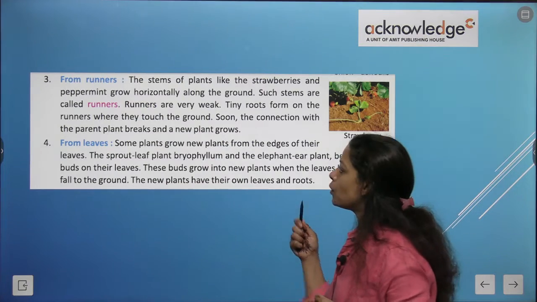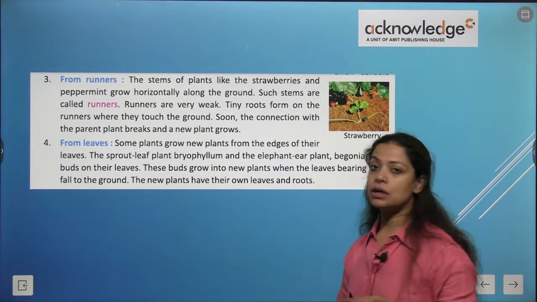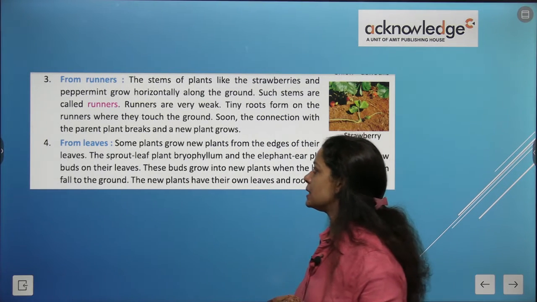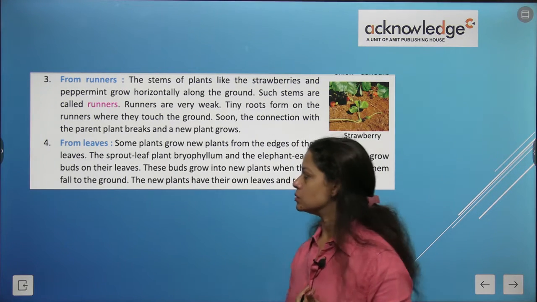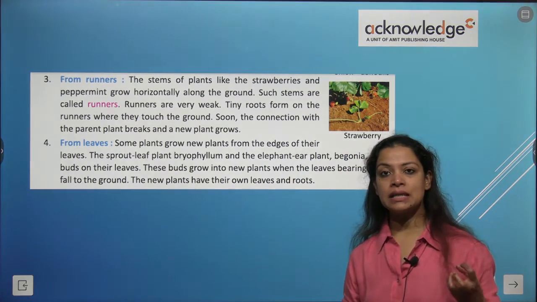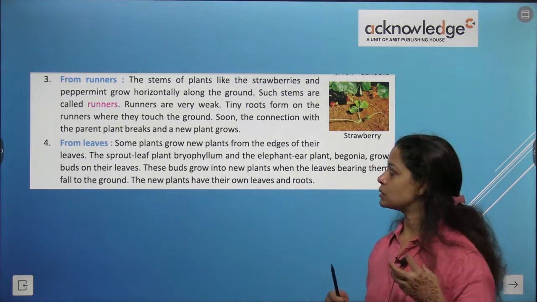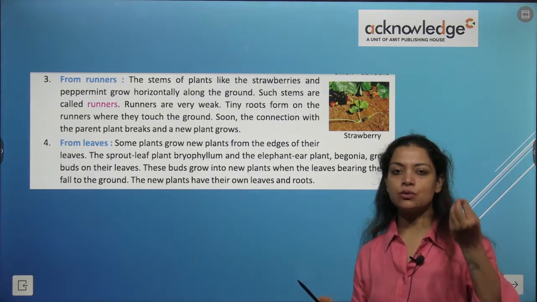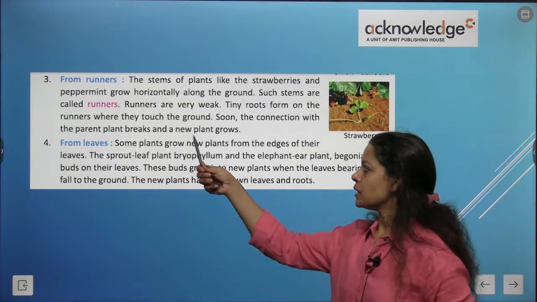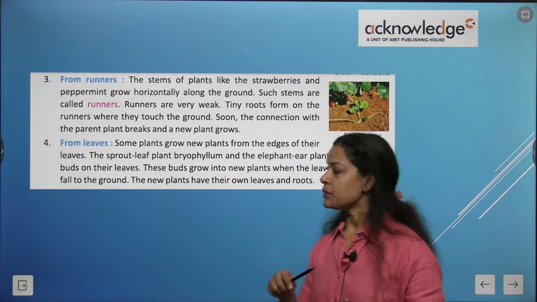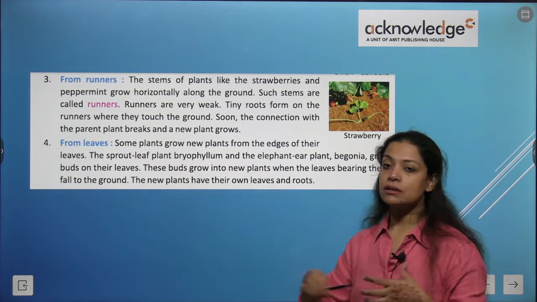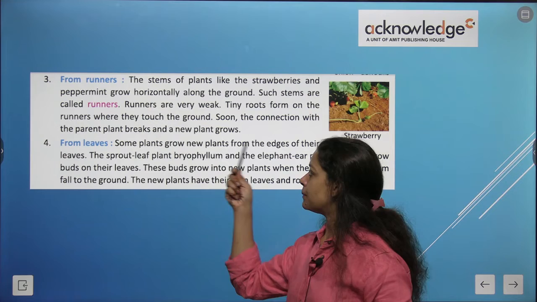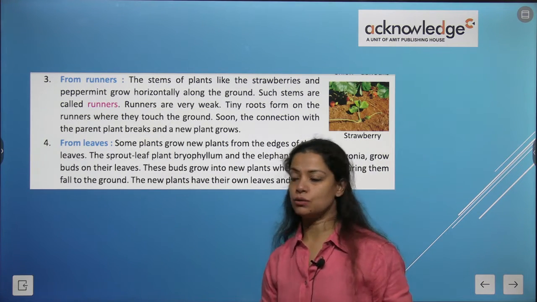Tiny roots form on the runners where they touch the ground. Soon their connection with the parent plant breaks and a new plant grows. Since runner stems are very weak, tiny roots form which touch the ground. When they touch the ground, the connection with the parent plant breaks and a new plant grows.